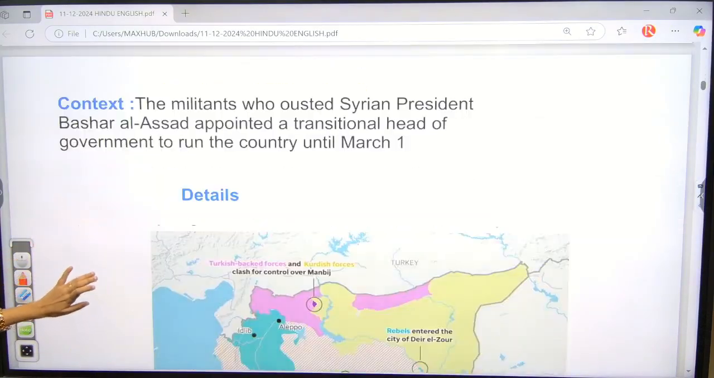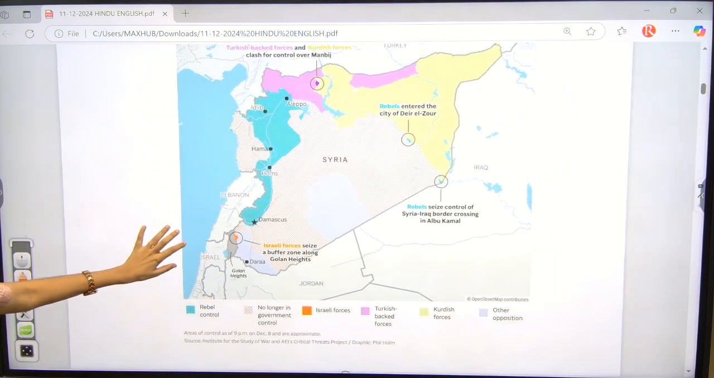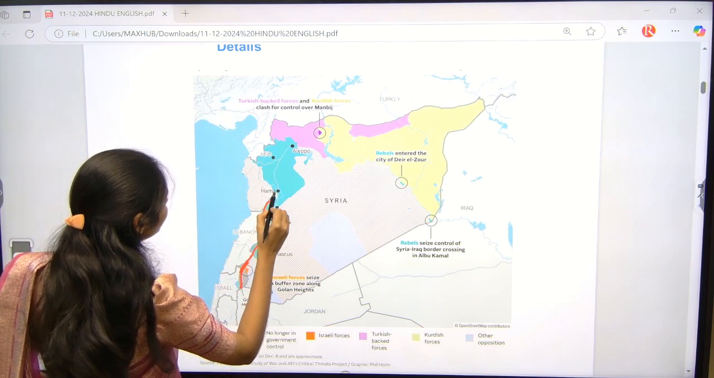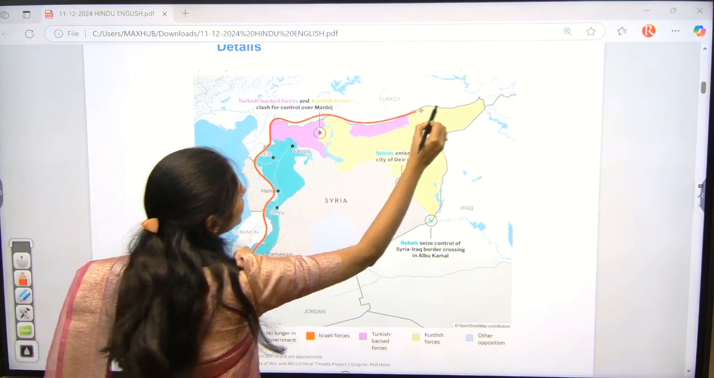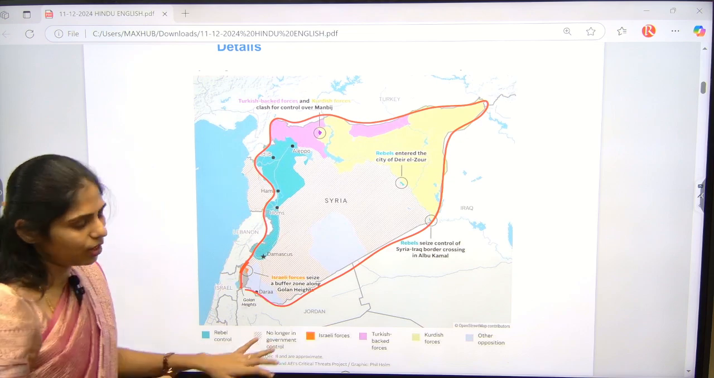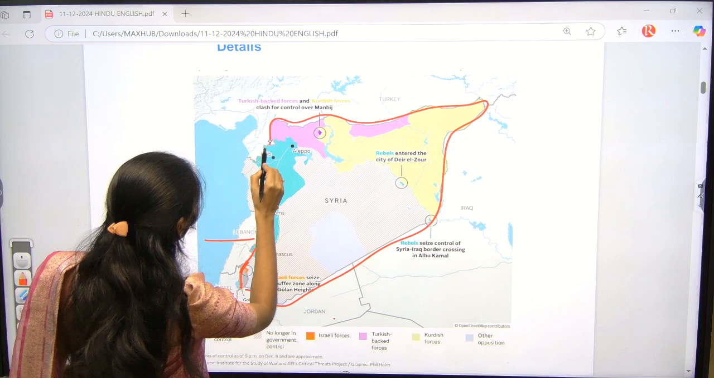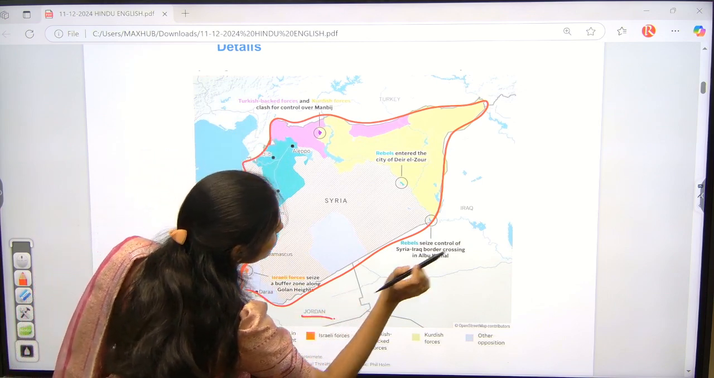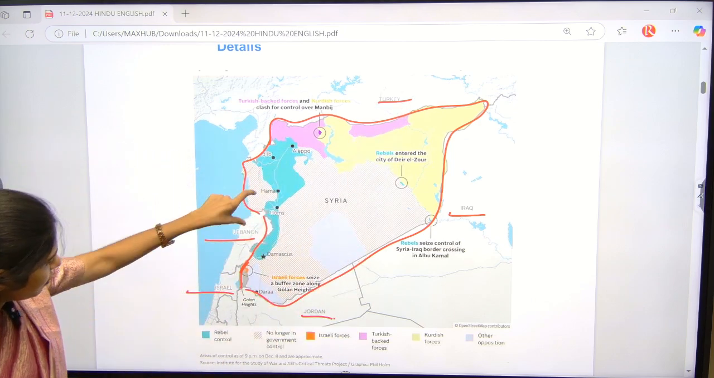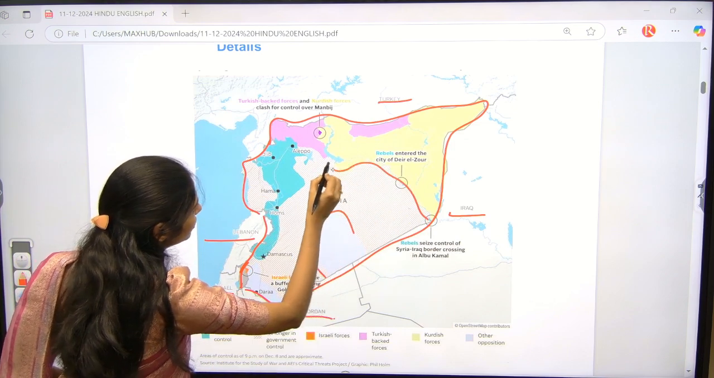Now let us see this clearly. Let us go to the history first. You can see this is a map of Syria. This red color part is Syria, and the countries sharing boundaries are Israel here, Lebanon here, Jordan here, and we have Iraq and Turkey here. If you see, you can see different colors.